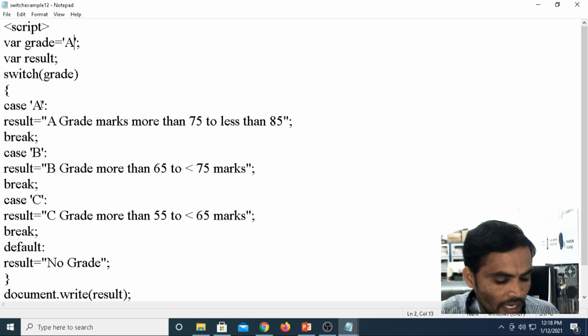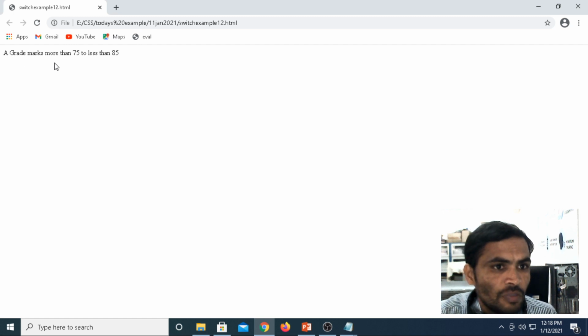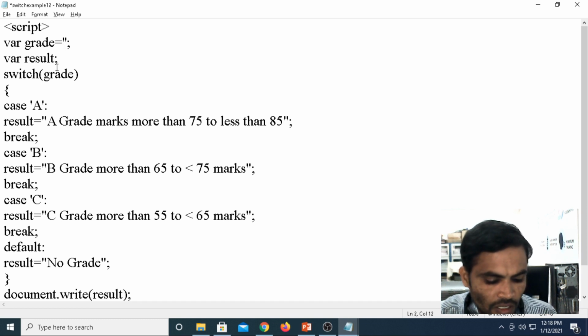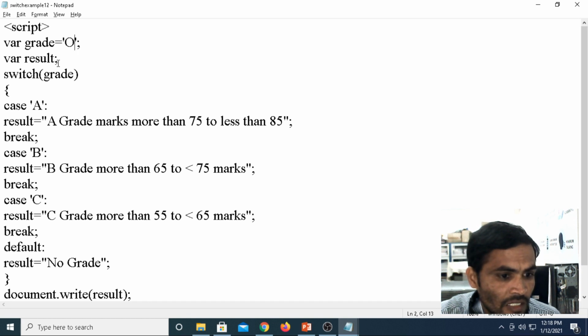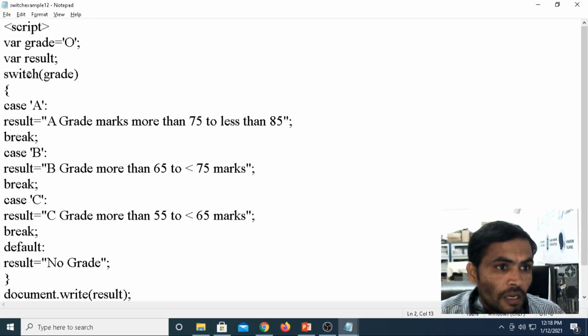Now Control S. When you are running the program, press F5. A grade is more than 75. Suppose you are giving capital O, Control S, then we get the result no grade. No grade means under the switch case, all the cases were executed. It checks the first case, second, third and fourth, then goes to the default, which is no grade. It means the case is not there. That is the output we are getting.